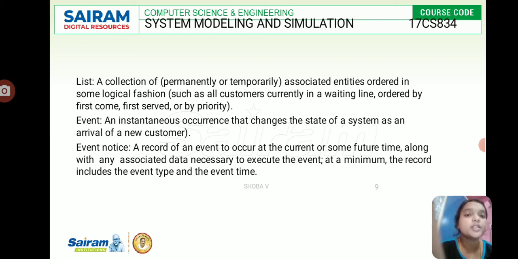An event notice is a record of an event to occur at the current or some future time, along with any associated data necessary to execute the event. At a minimum, the record includes the event type and the event time. So based on this future event list, we can include the event type and event time.